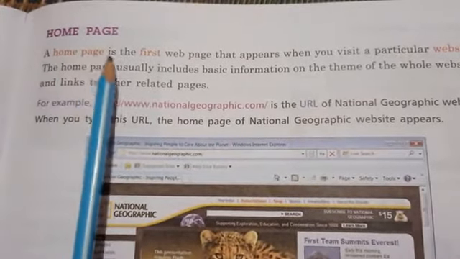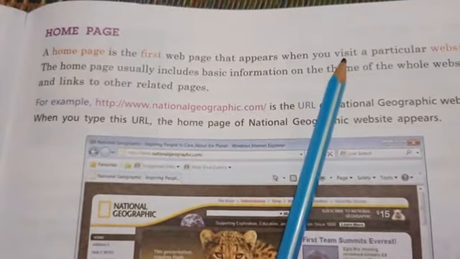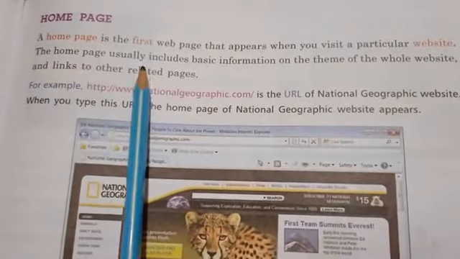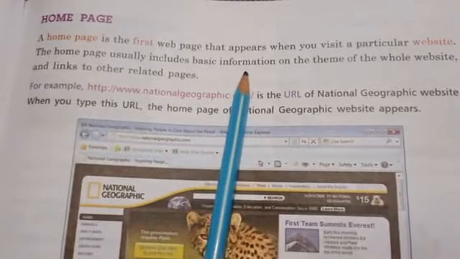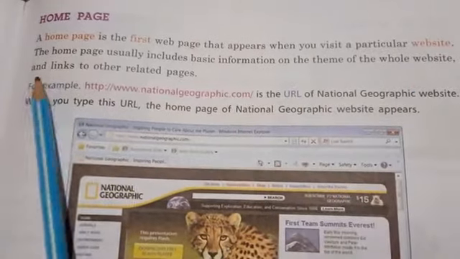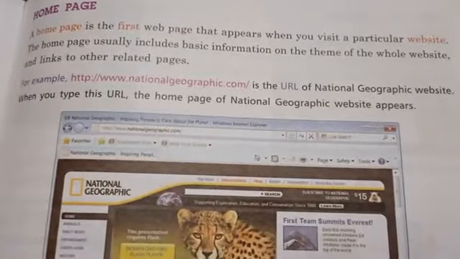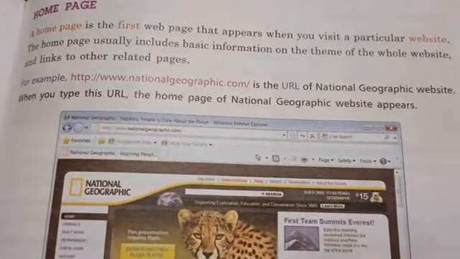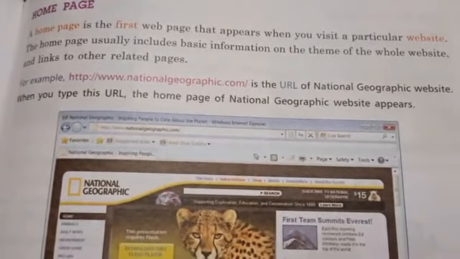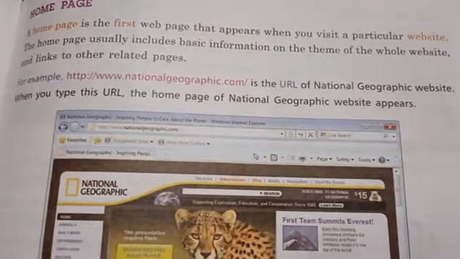A home page is the first web page that appears when you visit a particular website. The home page usually includes basic information on the theme of the whole website and links to other related pages. Students, whenever you open any website, when you give the command to open, after that you can see a page. The first page of this website is called a home page.